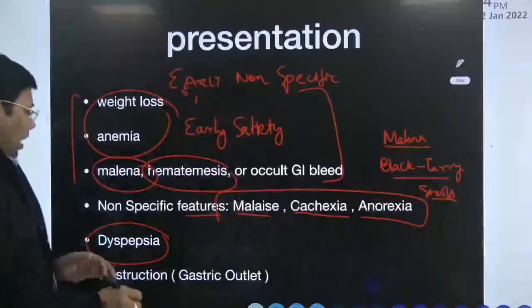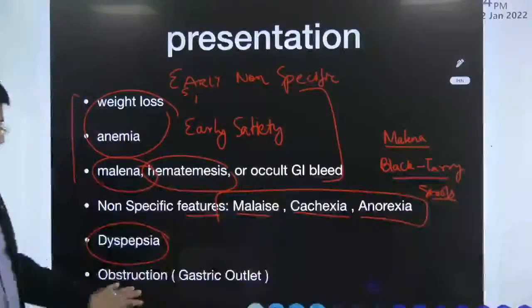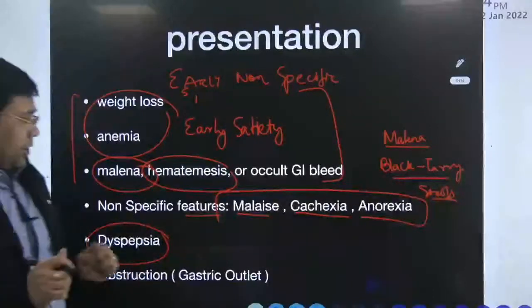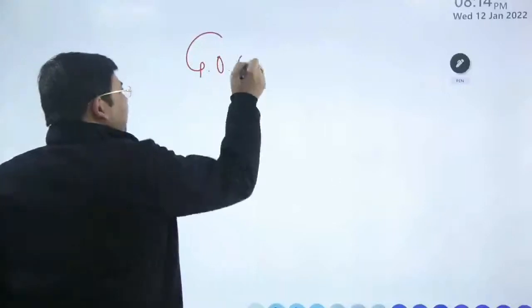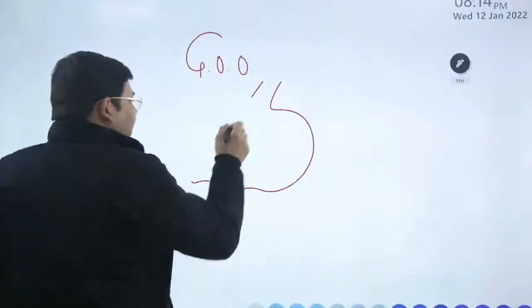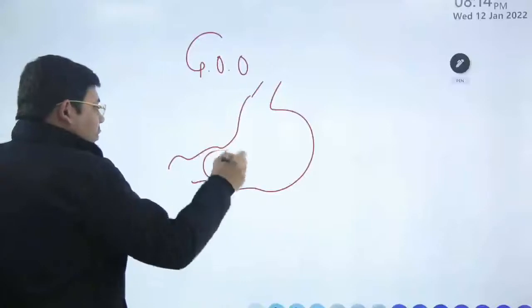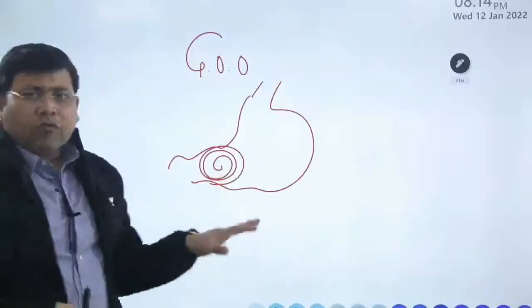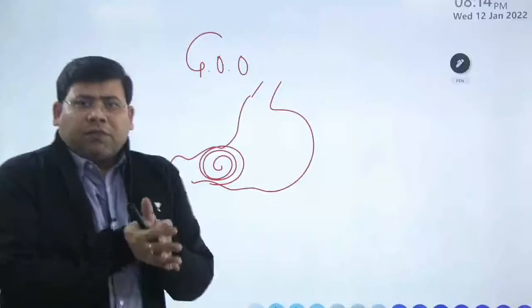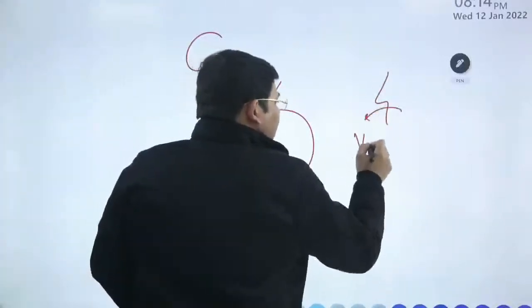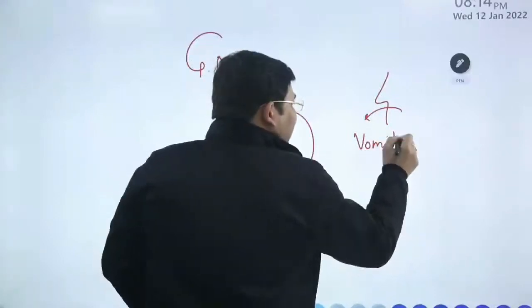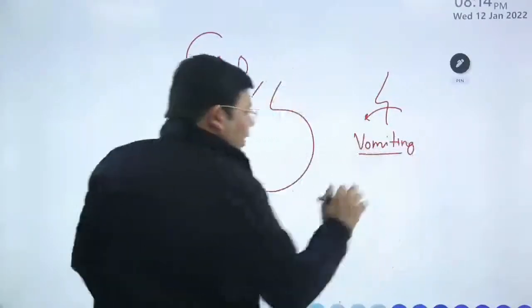So this is the classical symptom complex, and then we have a very important feature which is known as obstruction. Now, what is the classical presentation of gastric outlet obstruction? Let us try to understand. When we have a patient of gastric outlet obstruction, why does this happen? Because of a mass. Simple, because of a mass. And because of this, what is the classical presentation? The patient will have what? Vomiting. So vomiting will be a classical early presentation of this.